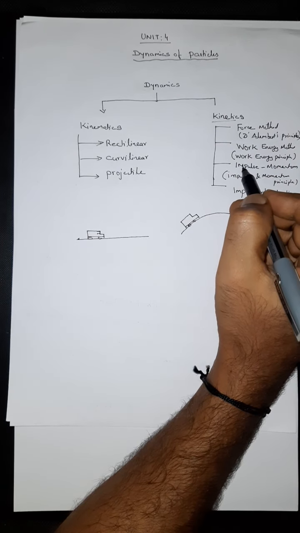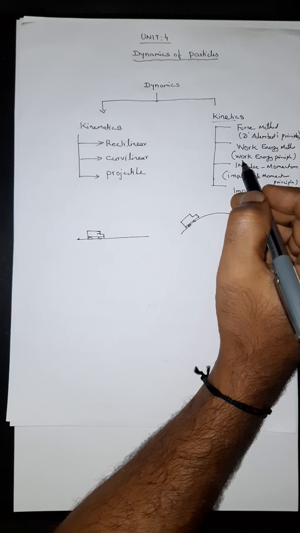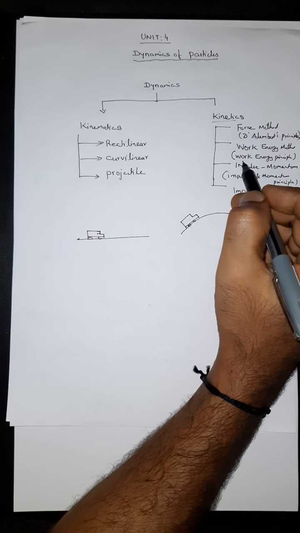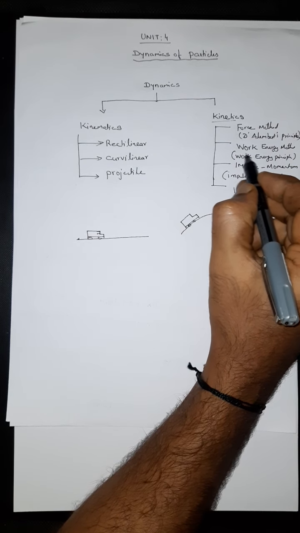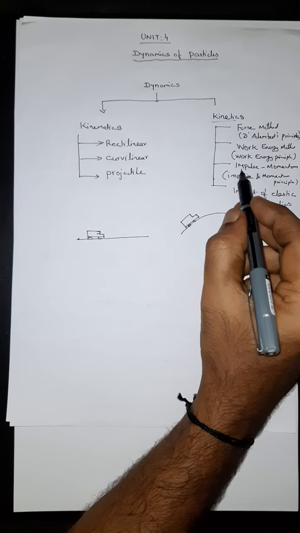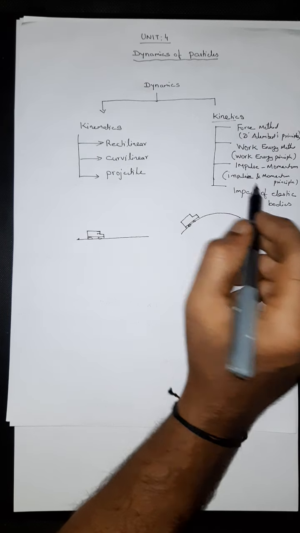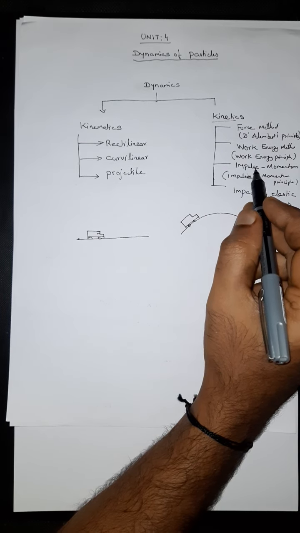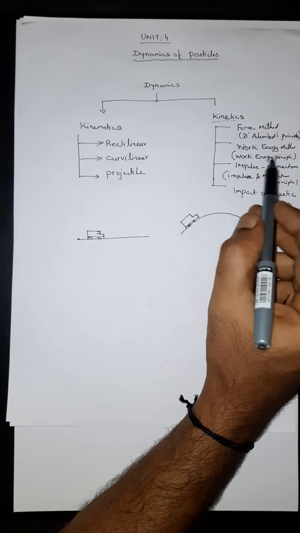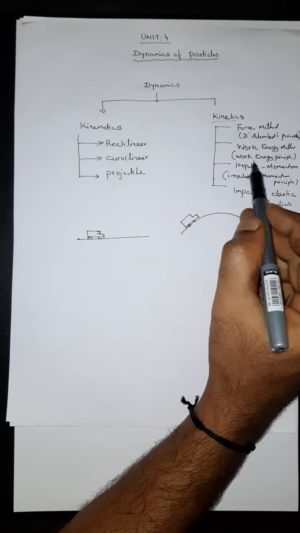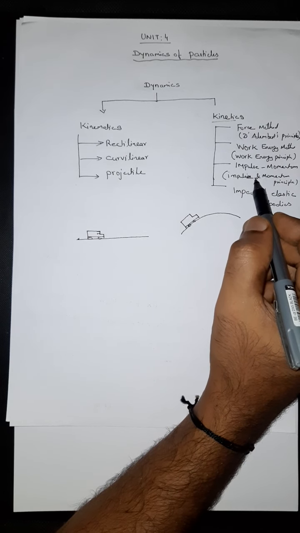Then the work energy method. The work energy principle is useful for solving problems where forces, displacement and velocities are involved. And impulse momentum: the principle of impulse and momentum is useful to solve problems involving force, velocity and time. As far as work energy is concerned, force, displacement and velocity are involved, whereas in impulse momentum, force, velocity and time.